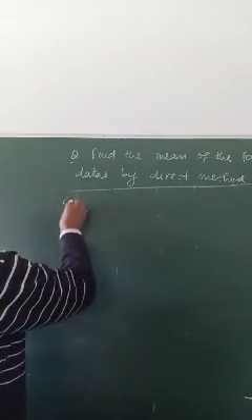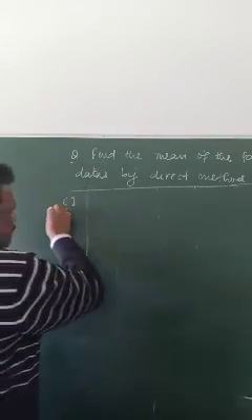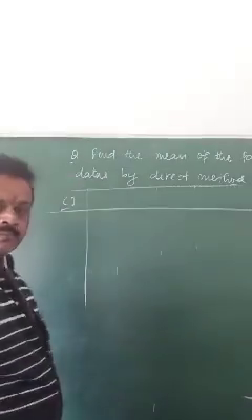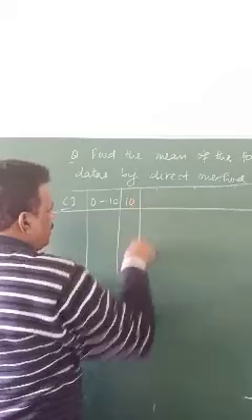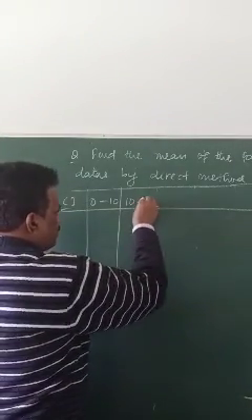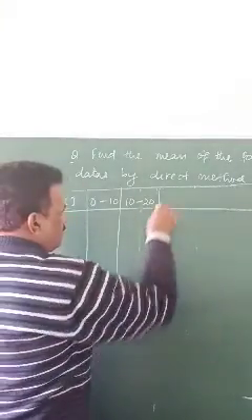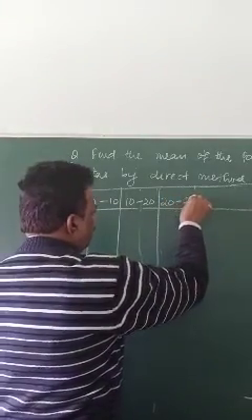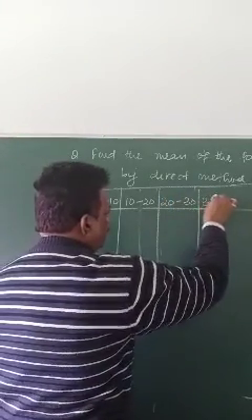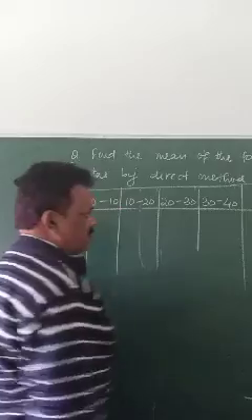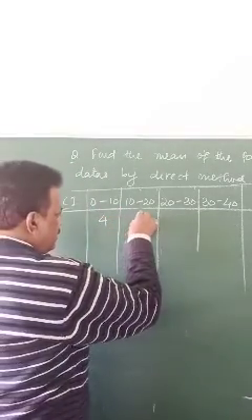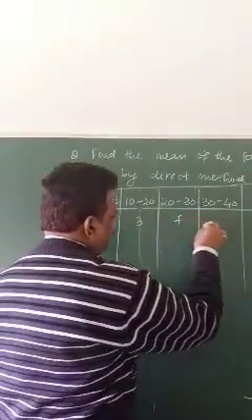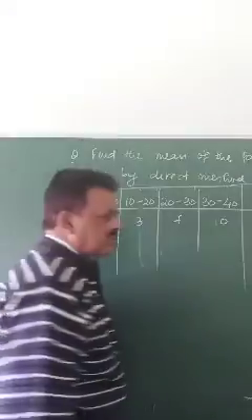Class interval: 0 to 10, 10 to 20, 20 to 30, 30 to 40. Suppose in 0 to 10, 4 students got; this is 3 students, this is 7 students, this is, suppose, 10 students got.